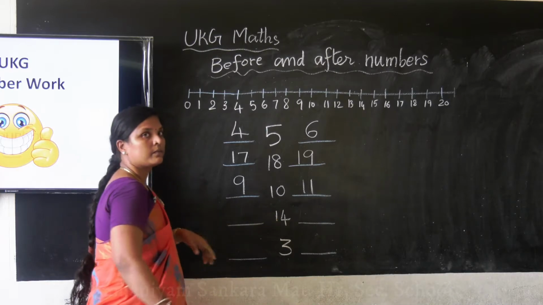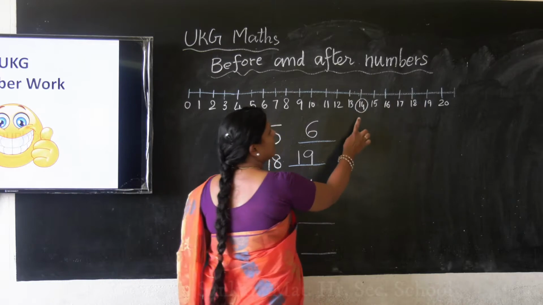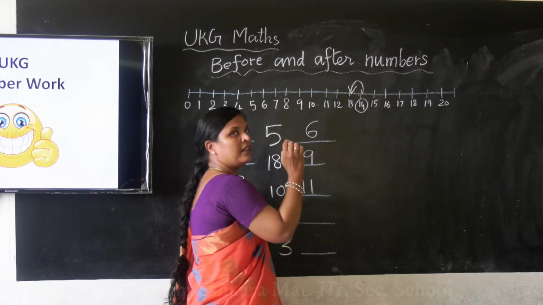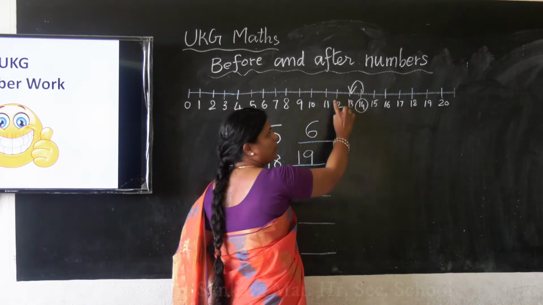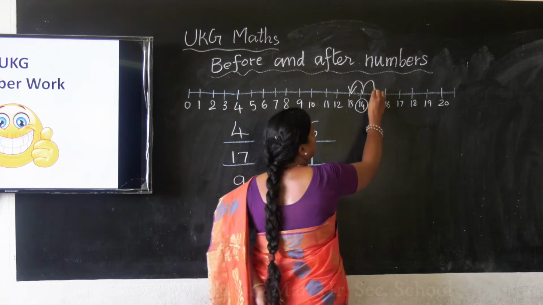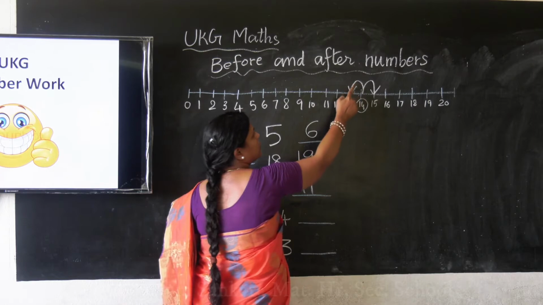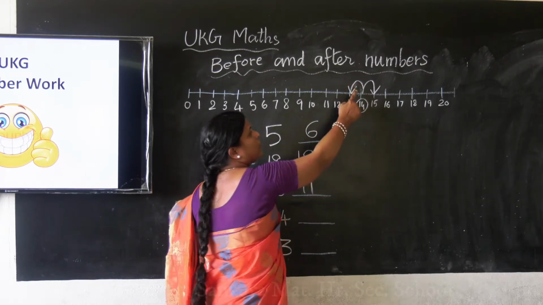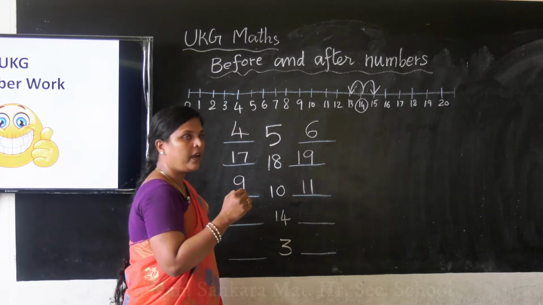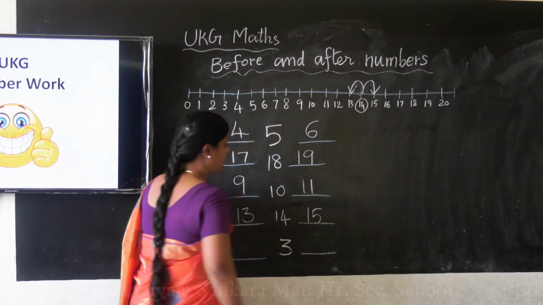Okay, 14. How to do? Where is the 14? Here. Which is the number before 14? For finding the before number, you have to go backward, I told you, is it not? So 13 is your before number, 15 is your after number. Understood ma? See the arrow. Before it goes backward, after it goes forward. So here you will have 13, here you will have 15.